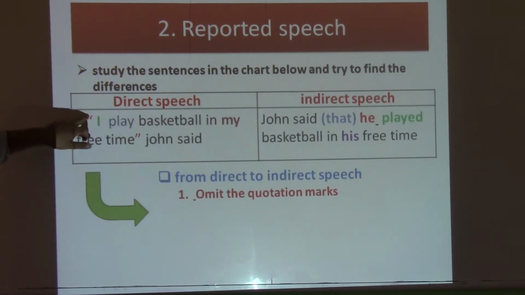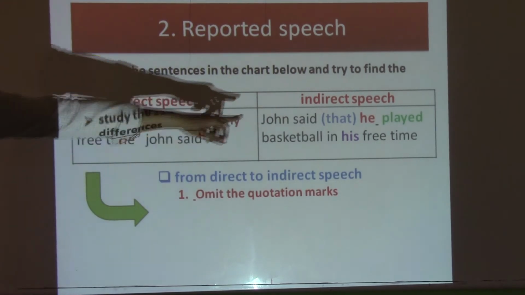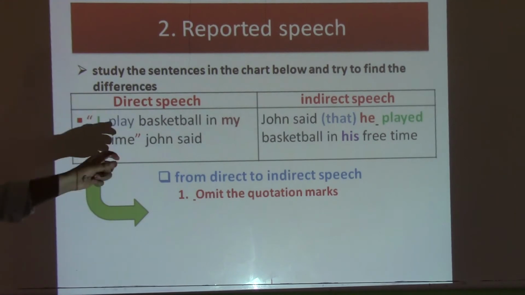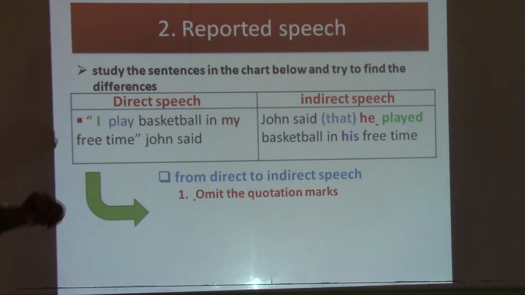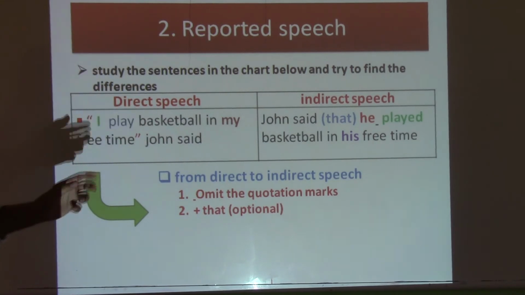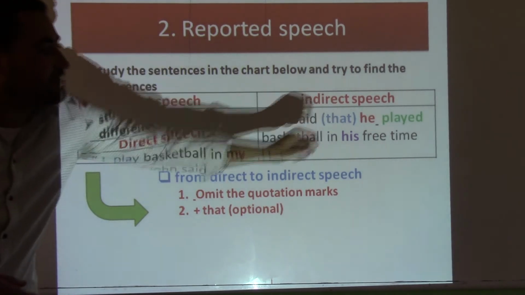You see here? In the direct speech we have quotation marks, but there we don't have them. So the first step is to omit the quotation marks from direct to indirect. And the next one, we talk about "that", which is optional. We add "that", and it's optional, as you see here, it's between parentheses.